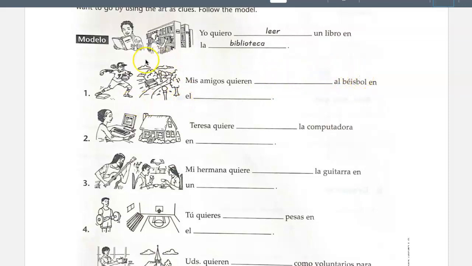En el parque. Practicar or jugar would be your infinitive. Parque would be your location. Pretty straightforward and very easy to do if you have page 42 handy. All right, number 2, Teresa quiere usar la computadora en casa. So knock out those. Infinitive is the verb in its basic form, and then the location is what goes in the second blank.